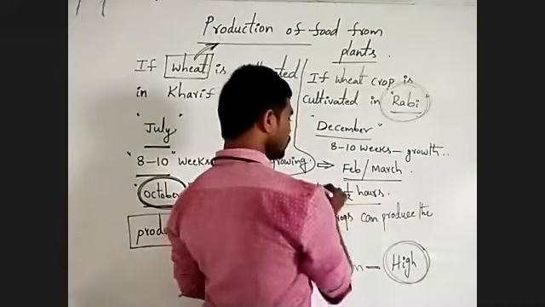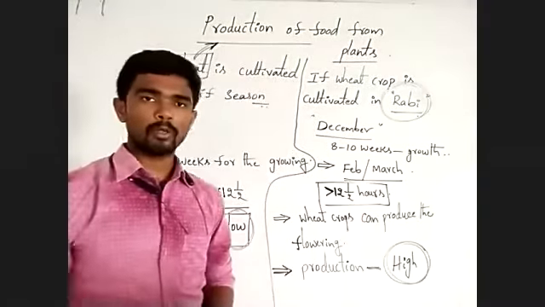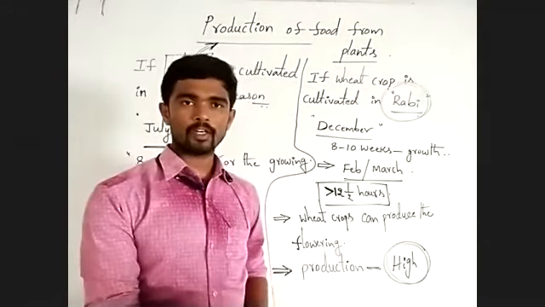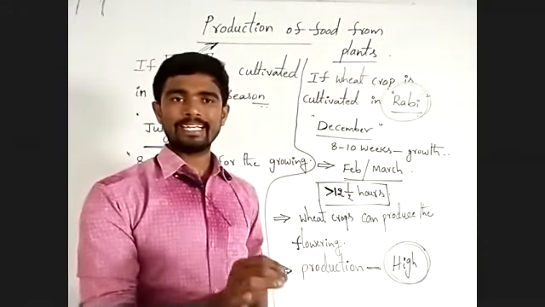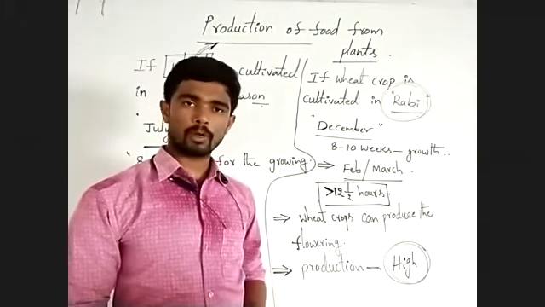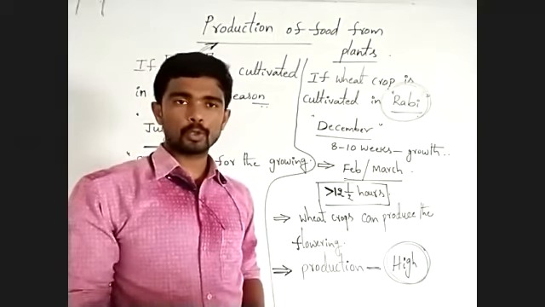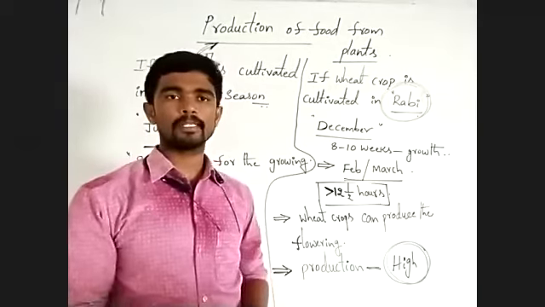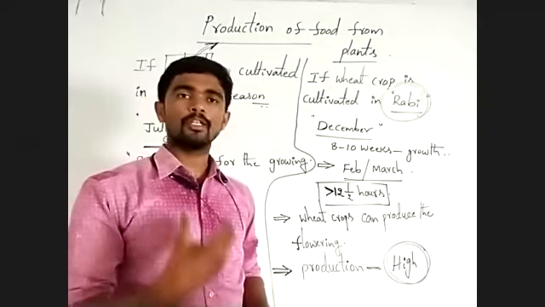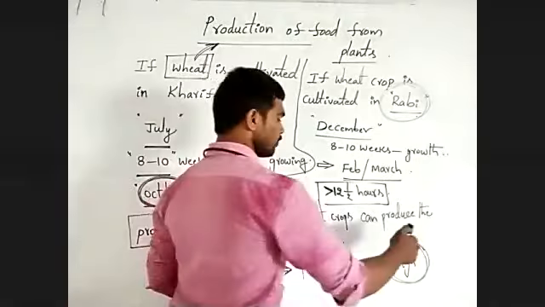This is the suitable night duration for more flowering in the wheat plant. That is why more flowers are produced and production would be very high.